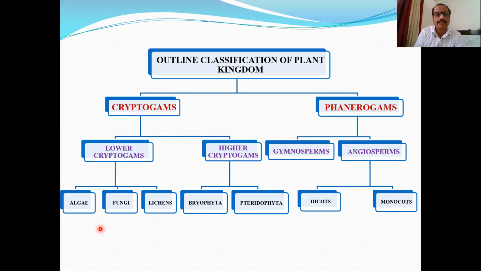I didn't tell you the introductory points regarding all these classes: algae, fungi, lichens, bryophyta, pteridophyta, in our second part, because we are going to discuss all these classes in much detail later on. But at this stage, while discussing the outline classification of the plant kingdom, I thought that it is needed to have introductory points or definitions like an introduction to all these different classes from the plant kingdom. And therefore, I thought of preparing this third part.